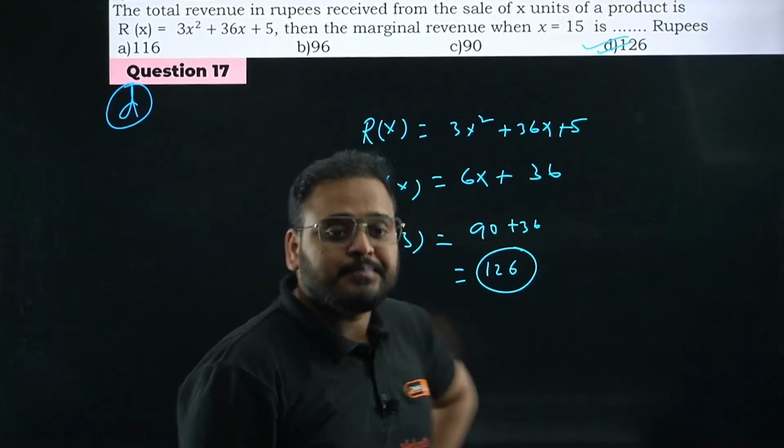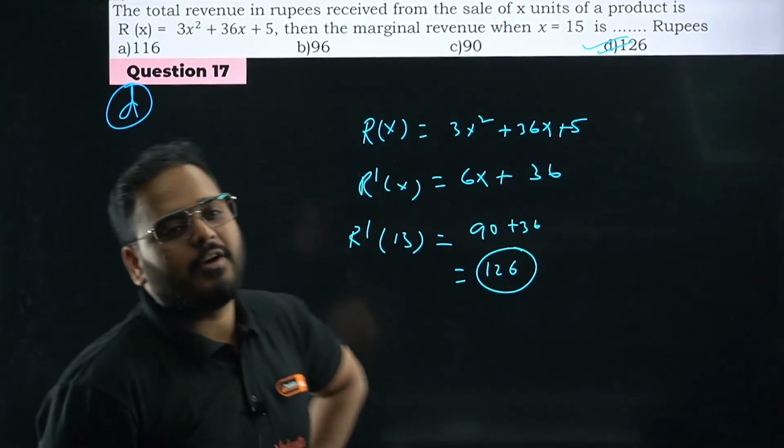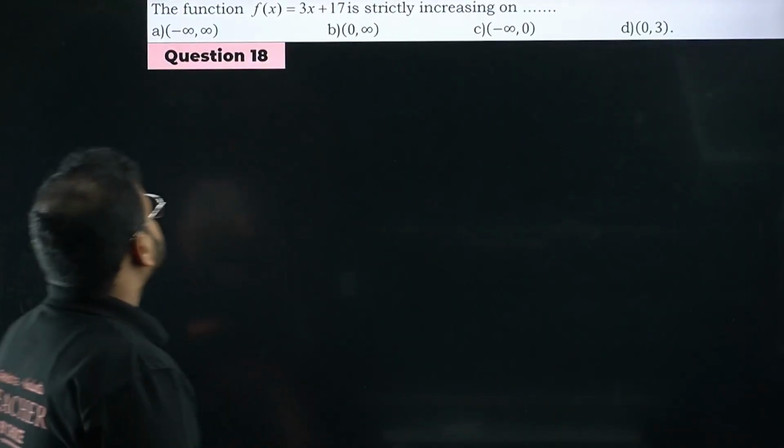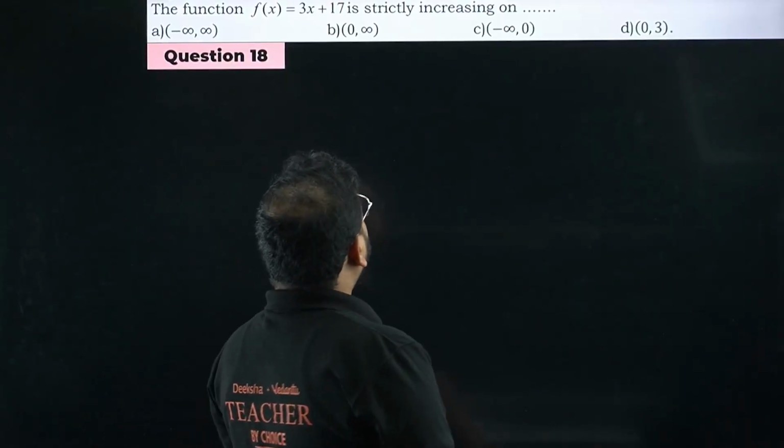I hope you got it. Simple enough, fair enough. Question number 18 for now. The function f(x) equals 3x plus 17 is strictly increasing.